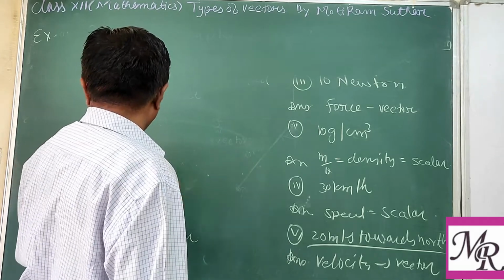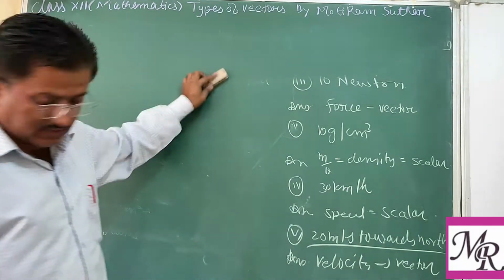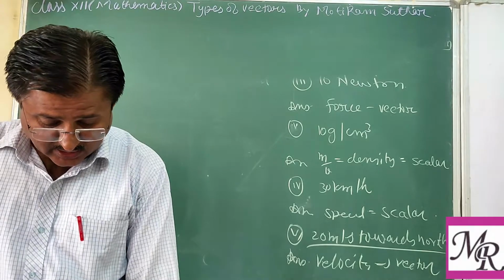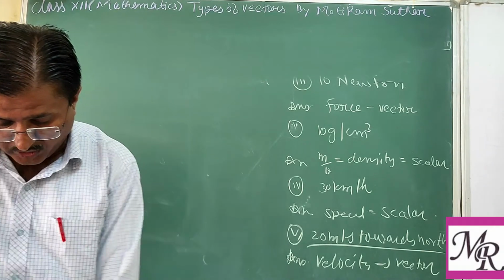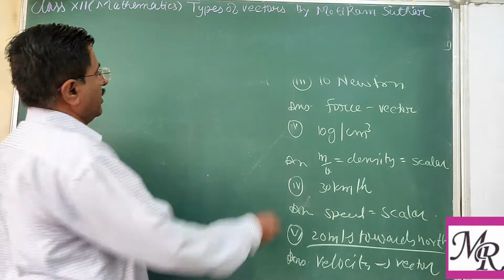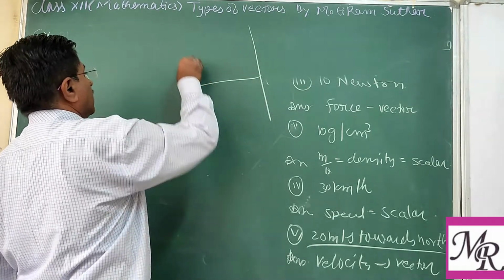Now the third example we can discuss. In the figure, which of the following vectors? We are given a figure like this.